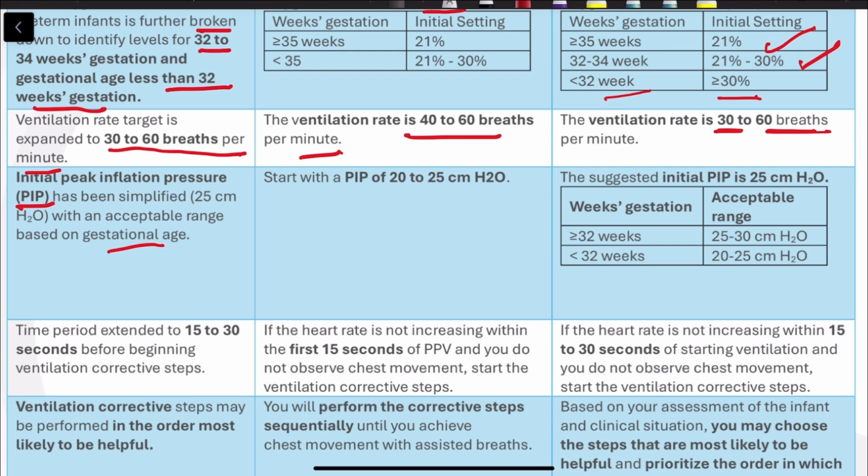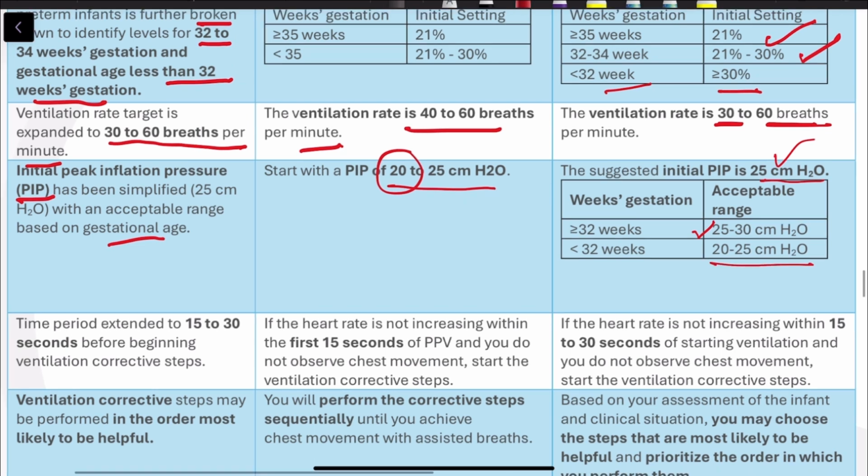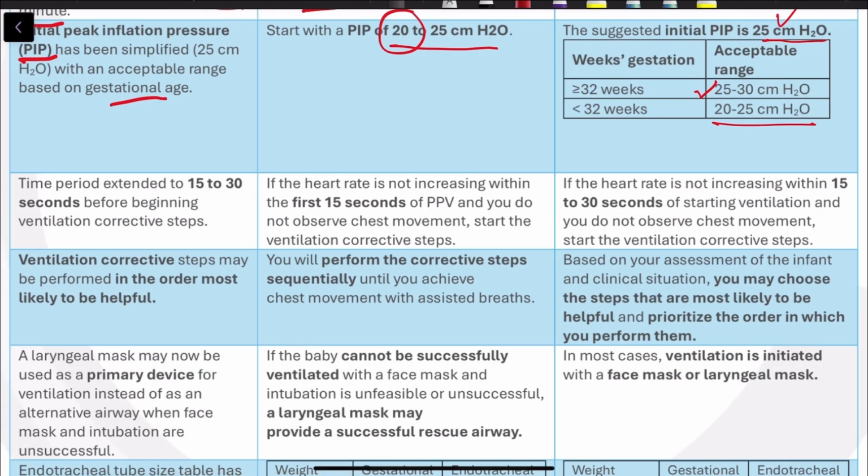Previously, it was start with a PIP of 20 to 25 centimeters of water. Now it has suggested initial PIP is 25 centimeters of water. For more than or equal to 32 weeks, you have to start from 25 to 30. Less than 32 weeks, 20 to 25 centimeters of water. Now the next change is time period extended to 15 to 30 seconds before beginning the ventilatory corrective steps. If the heart rate is not increasing within 15 to 30 seconds of starting ventilation and you do not observe chest movements, right away start ventilatory corrective steps.